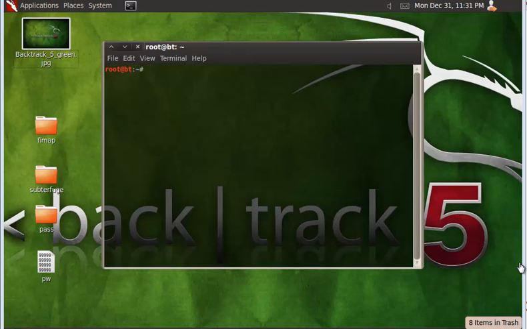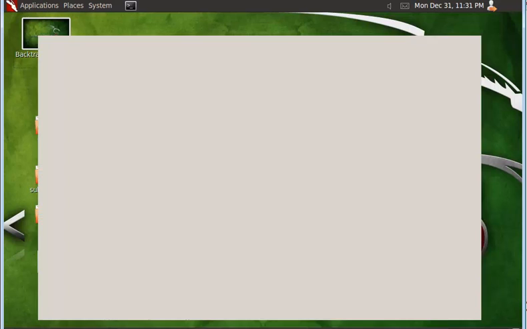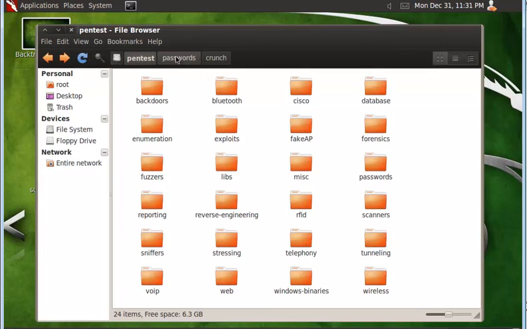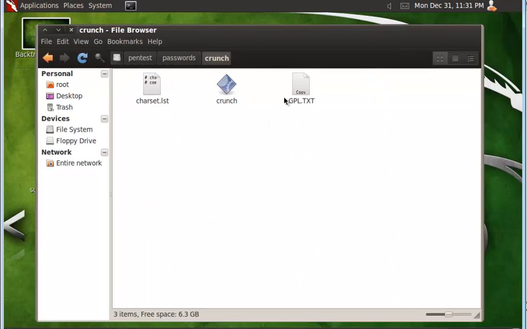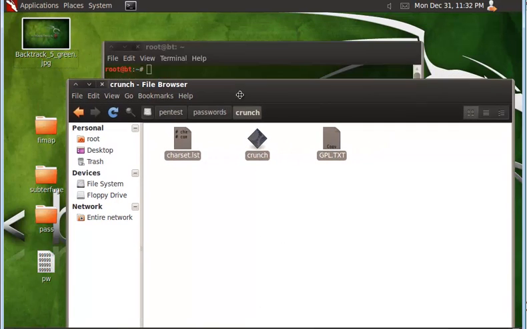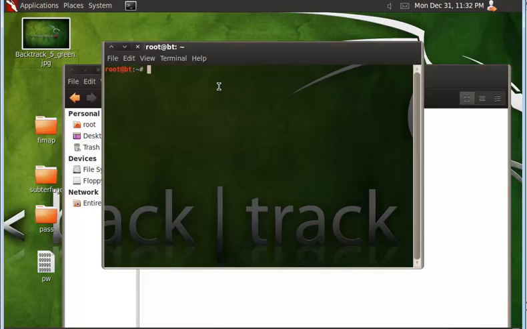Hello everyone. Today I'd like to show you in BackTrack how we can generate a word list by simply using a tool called crunch. You can find crunch in the password directory, under crunch. When you go over there, you can see a few files over there. So let us just run crunch.